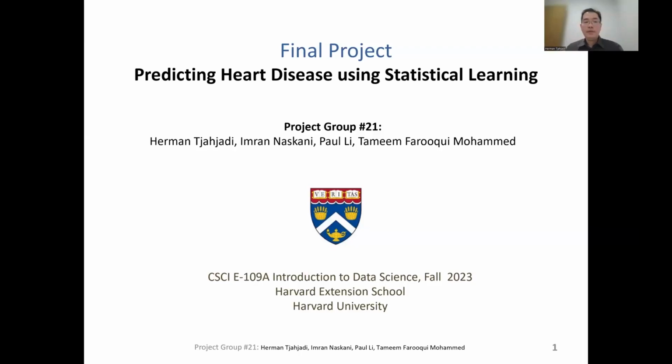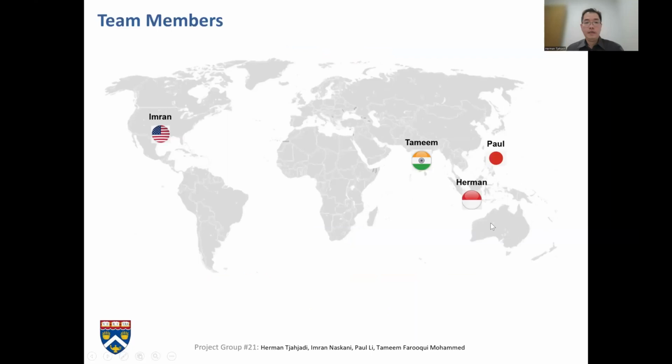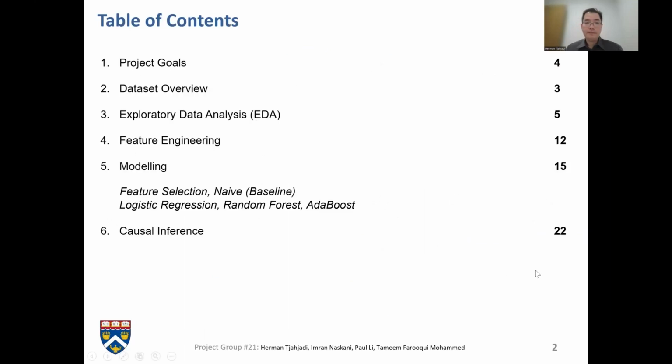Hi everyone, we are project group number 21 and our final project is about predicting heart disease using statistical learning. We are a very international team. Imran is in the US, Tameem is in India, Paul is from Japan, and myself, Herman, is from Indonesia.